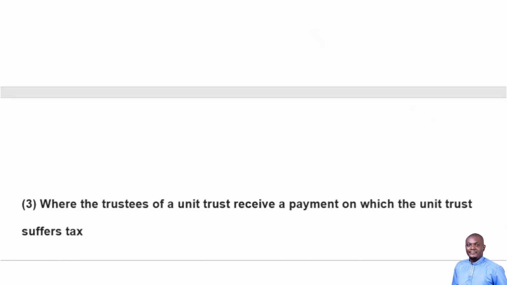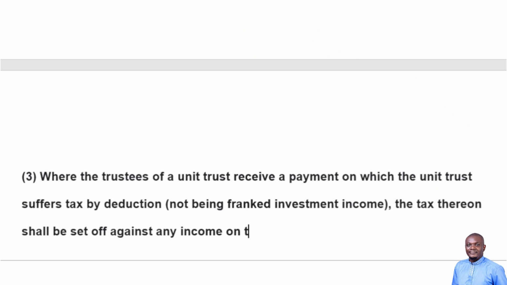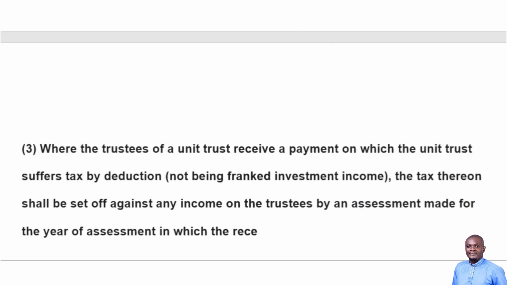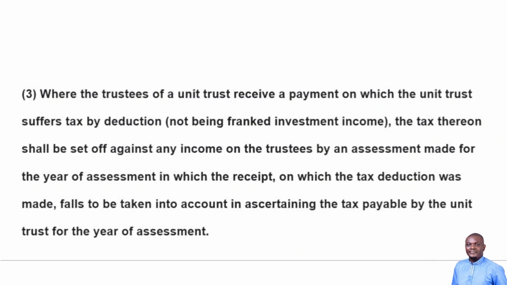Where the trustees of a unit trust receive a payment on which the unit trust suffers tax by deduction, not being franked investment income, the tax thereon shall be set off against any income tax on the trustees by an assessment made for the year of assessment in which the receipt on which the tax deduction was made falls to be taken into account in ascertaining the tax payable by the unit trust for the year of assessment.